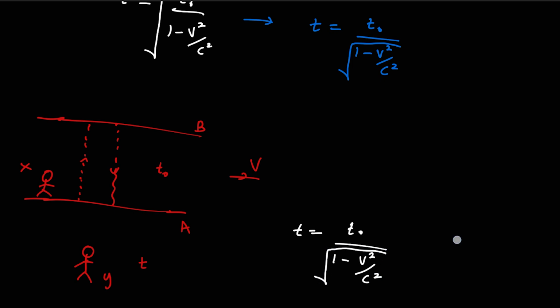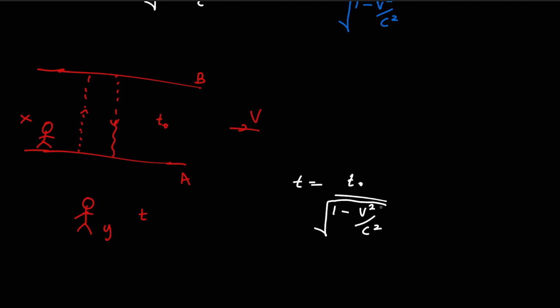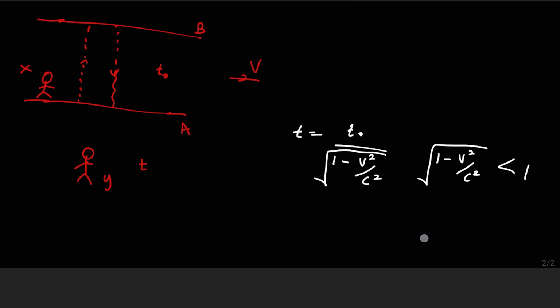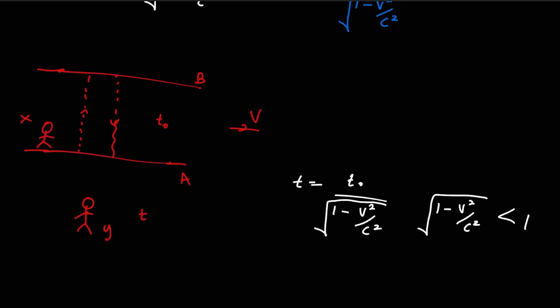When v has a value, you can clearly see that 1 minus v squared over c squared, and this root, is definitely less than 1, because v squared over c squared is subtracted from 1. So the denominator is not 1, it is something less than 1, and as the denominator is less than 1, t is always greater than t naught.